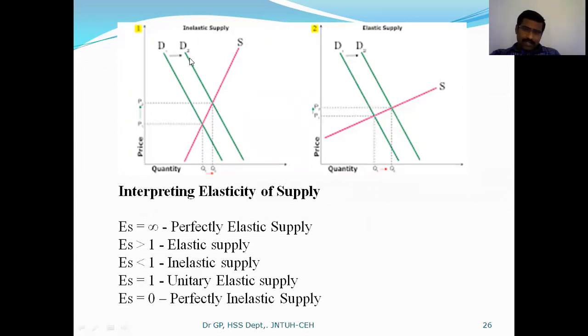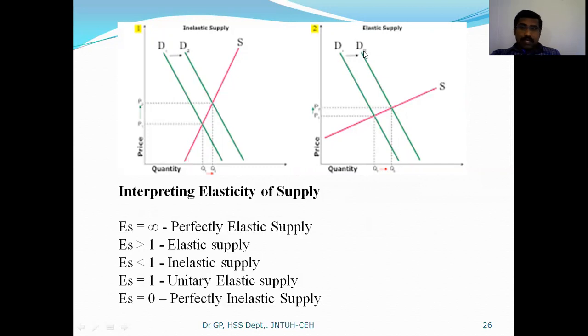In the first case, inelasticity of supply. Inelasticity of supply says that when you reduce the price, the supply should be reduced, but what amount of reduction is occurring, that matters a lot. So for example, in this particular chart you see, almost 3 units of price reduced, but the corresponding quantity is not reduced by 3 units, it is hardly 1 unit. So in such a case we can consider it as inelastic supply, right?